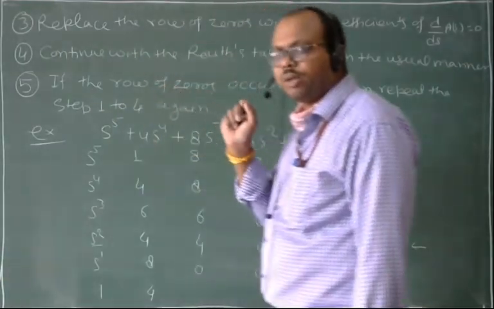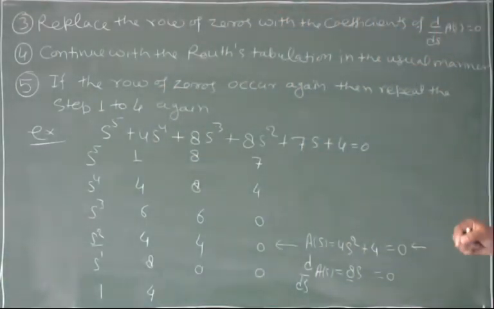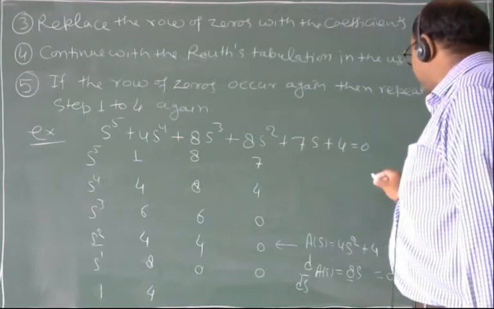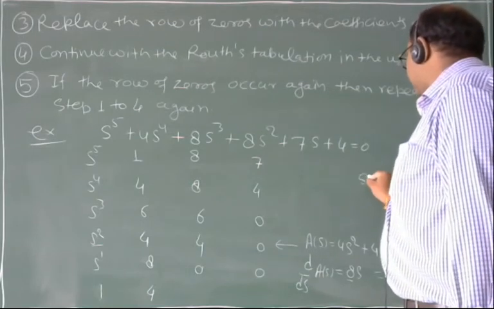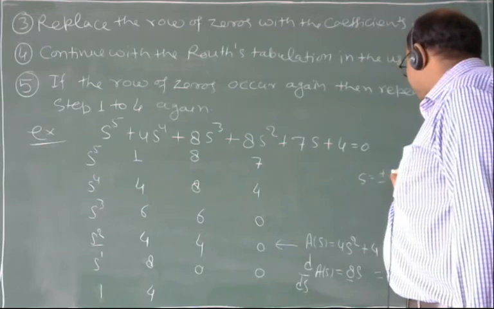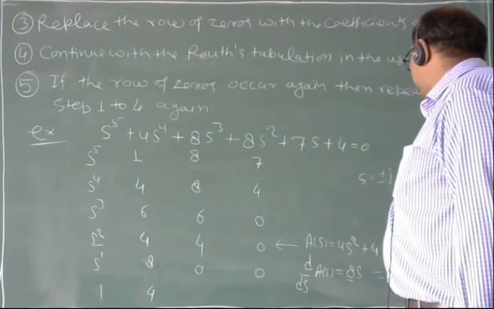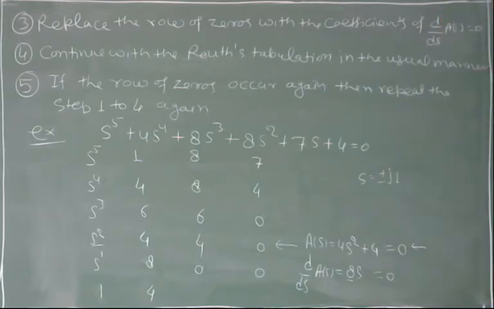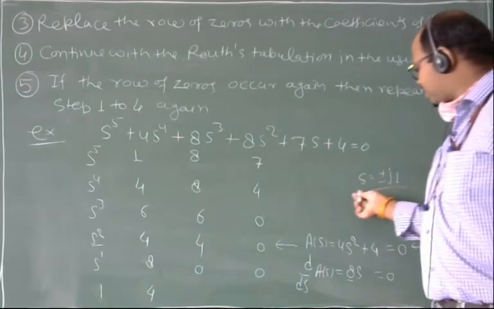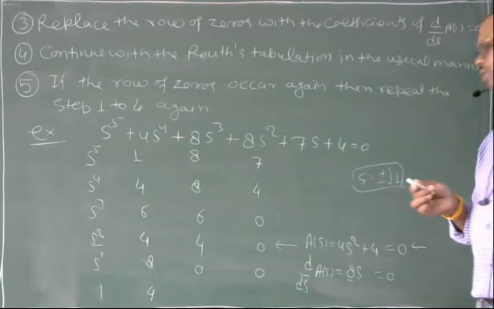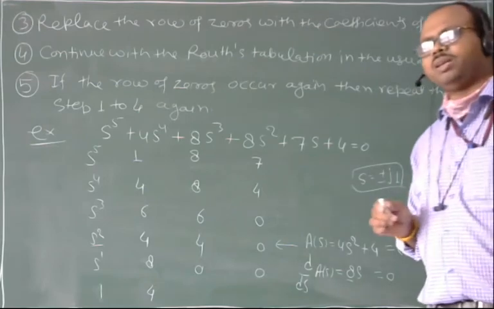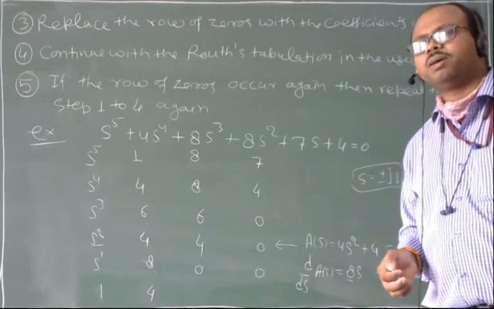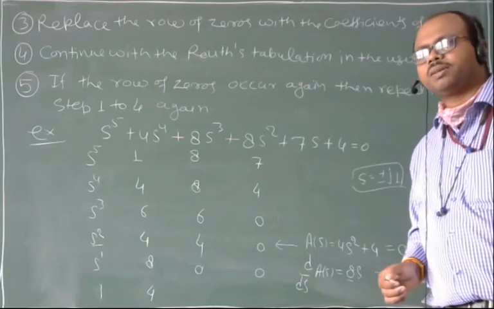This is the benefit of this solution. So, from here I get s is equal to plus minus j1, and this is the value which makes the system marginal stable.